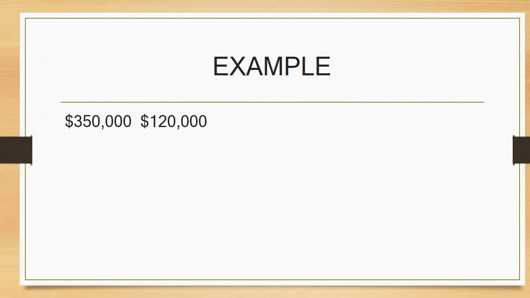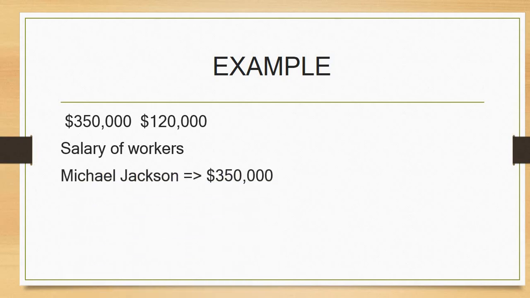But we can also say that this is the salary of workers. So we can say that in a month, Michael Jackson received $350. Now you see that this is giving us accurate information, and this information is understandable. This information is processed because we understand that Michael Jackson received $350, which is meaningful. We can also say that Boatin Emmanuel received $120 a month, and you can see that this information too is accurate, understandable and timely, because we are saying that they receive the salary in a month.